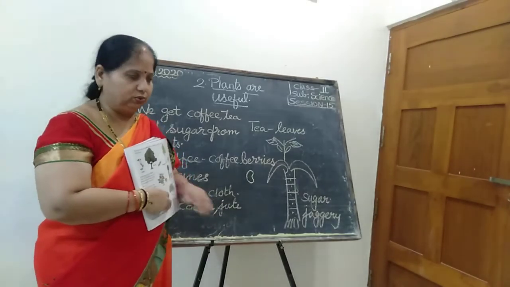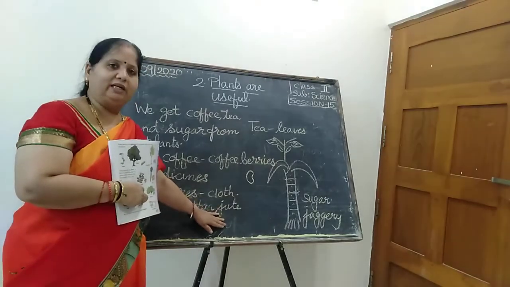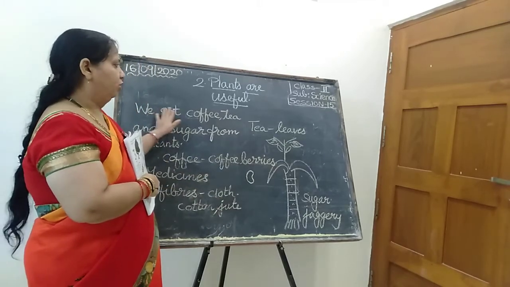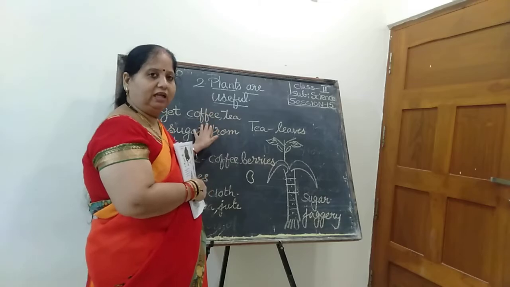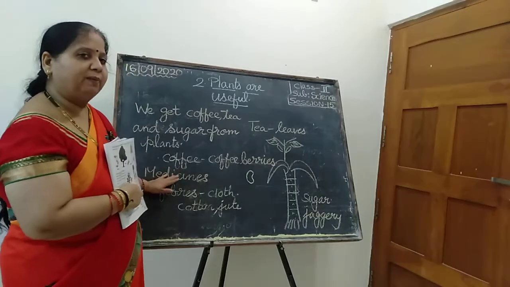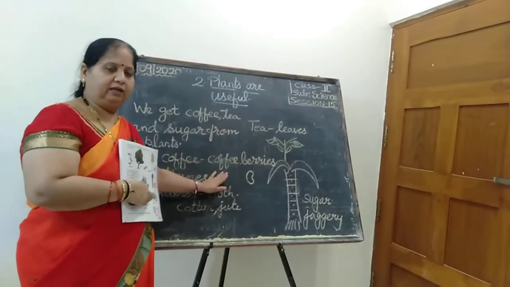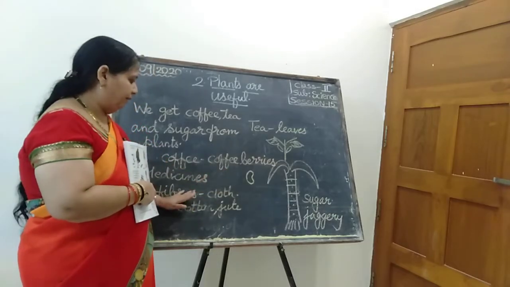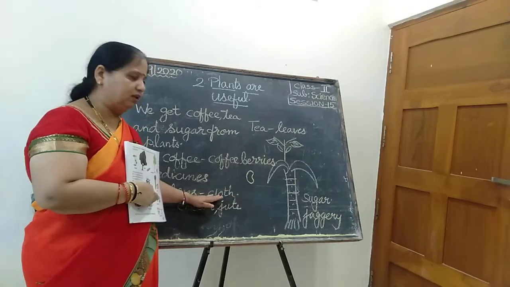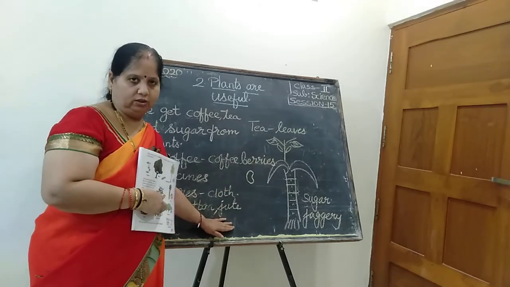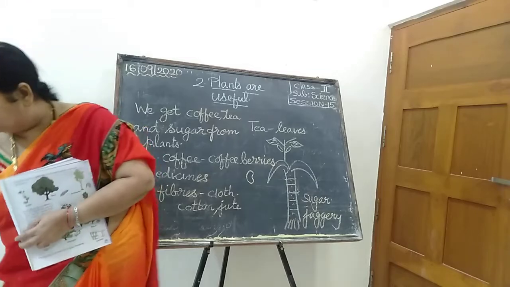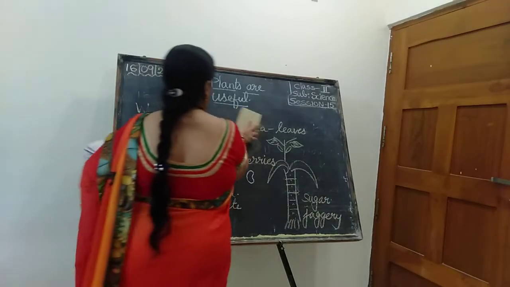What will they prepare? Jute. So cotton and jute are helpful to make cloth. So we get coffee from coffee seed, tea from tea leaves, sugar from sugarcane, and medicines from medicinal plants, for example neem, tulsi and eucalyptus. Fibers: why do we need fibers? To make cloth. Which type of cloth? Cotton and jute. So this is understood now. Is it clear now? The next one I am going to explain about, wait children, just a minute.